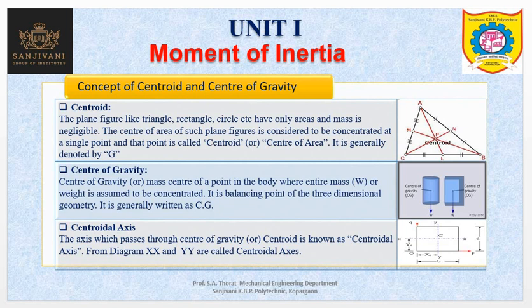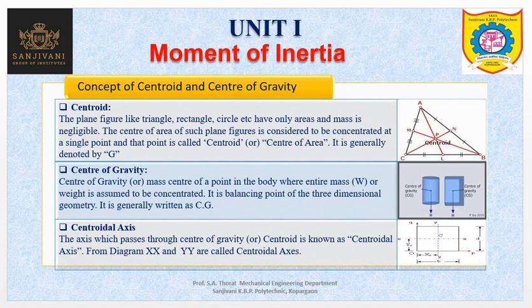It is generally denoted by capital letter G. If you see this diagram, the triangle, the intersection of the first meridian, second meridian and third meridian is treated as the centroid.